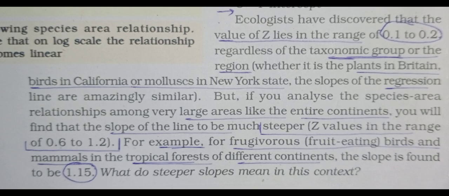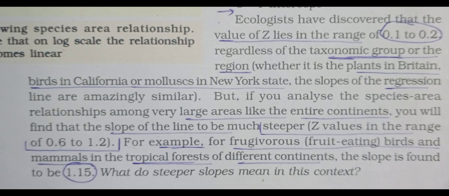So underline this 0.6 to 1.2 for the large areas. And see the third example, if we talk about frugivorous, fruit eating birds and mammals in the tropical forests of different continents, then the slope is found to be 1.15. So the value will be 1.15.